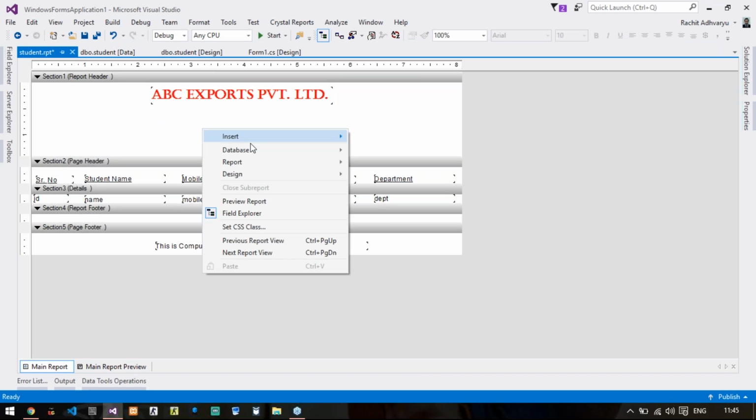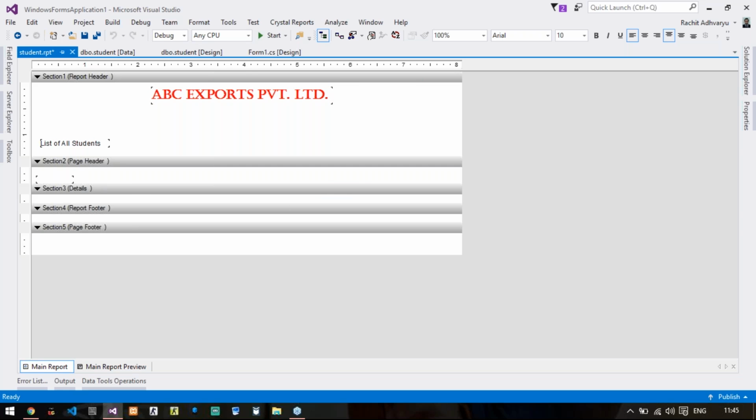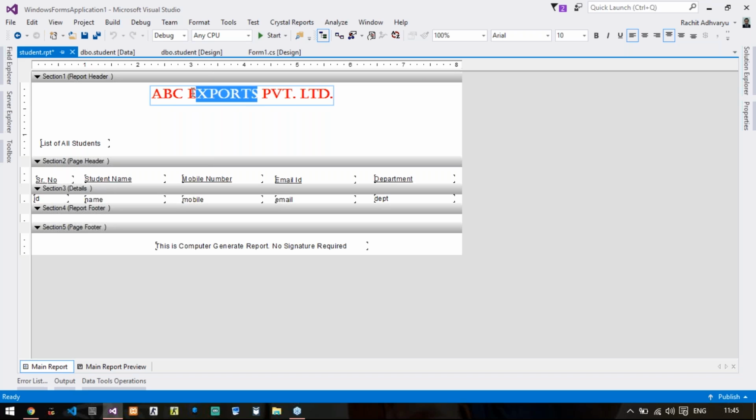Again, if I want to have some other text box, let us say a text box where I'm just printing something like list of all employees or students right now. So let me make here ABC Exports. Instead of exports, it will be ABC Schools. Right? Now, this is the text that will print automatically whenever the reports are generated.